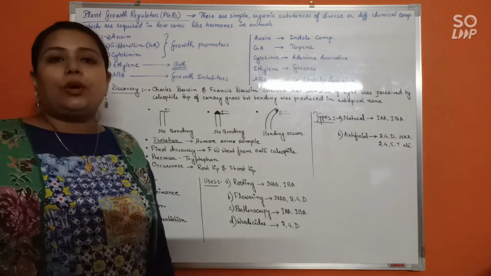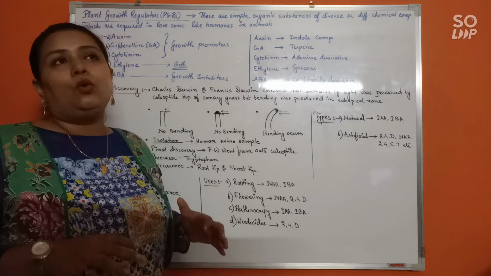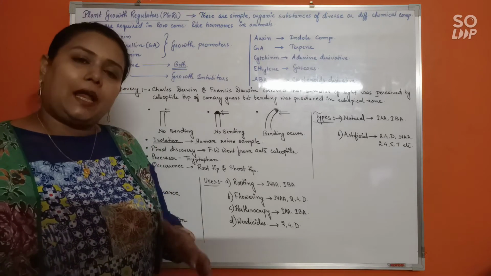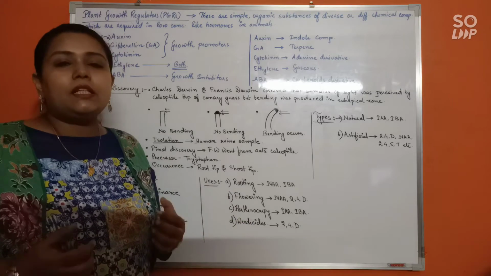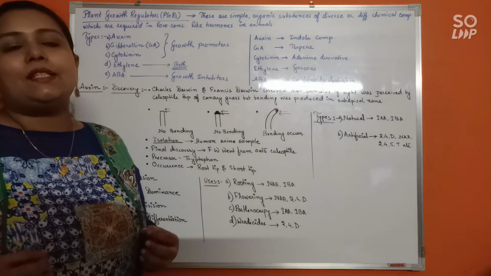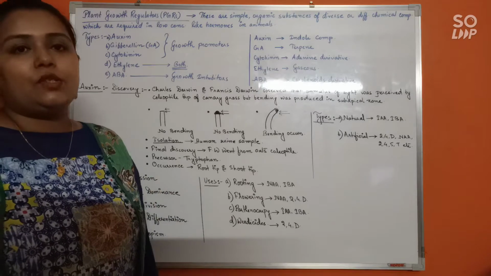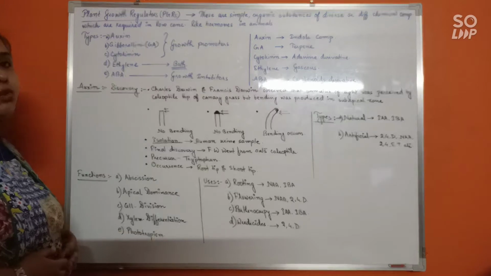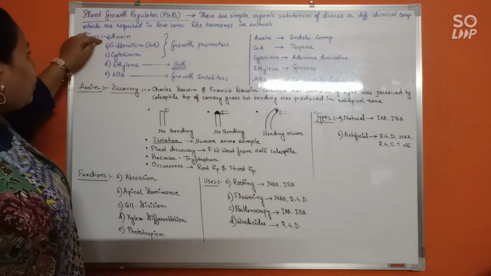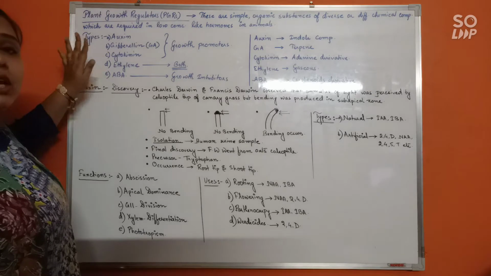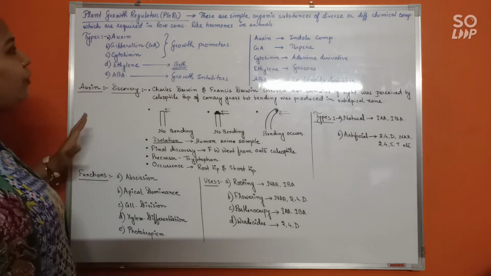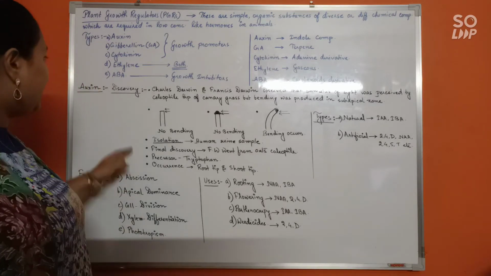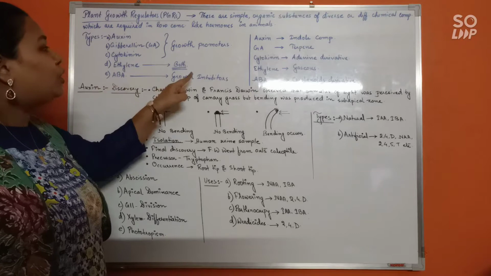As I have told you, they are going to affect the overall growth and development of the plant body. By affecting, it can be a positive effect, it can be a negative effect as well. That means these phytohormones can act as growth promoters, and they can also act as growth inhibitors. Let's first know which of these 5 are growth promoters and which are inhibitors. Auxin, gibberellin and cytokinin, these 3 are growth promoters. They will always positively affect the growth and development of the plant body. On the other hand, abscisic acid is a strict growth inhibitor.